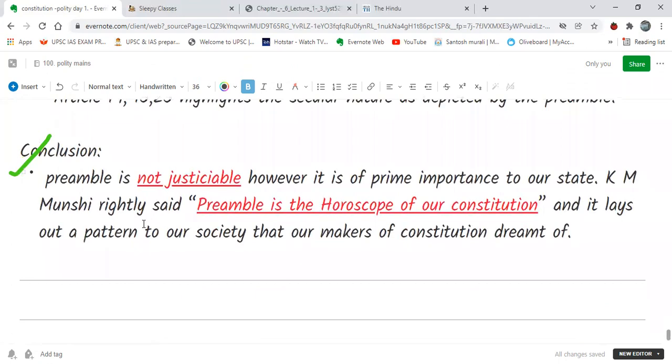Okay, so in conclusion, what can we say? We can say that the preamble, though it is not justiciable, is of prime importance to the state. And we can quote the words of Munshi, who said the preamble is the horoscope of our constitution and lays down a pattern for our society that the makers of the constitution dreamt of. That means the basic framework of the society, how it was envisioned by the makers of the constitution, can be seen in the preamble. So this is how we can conclude this.